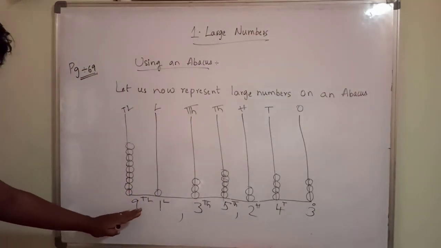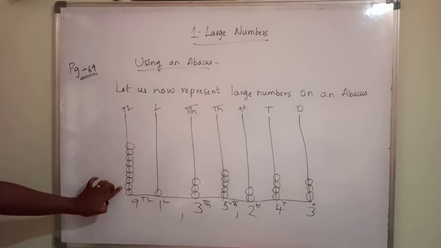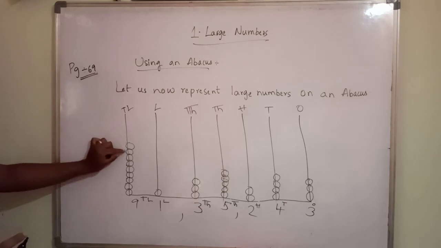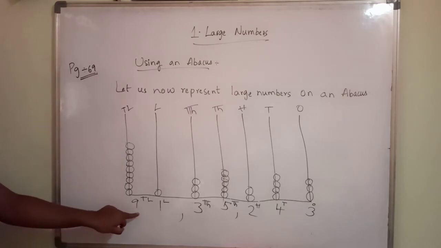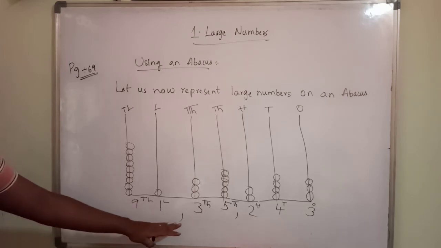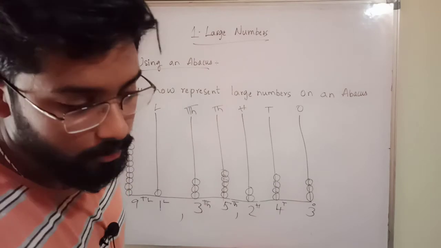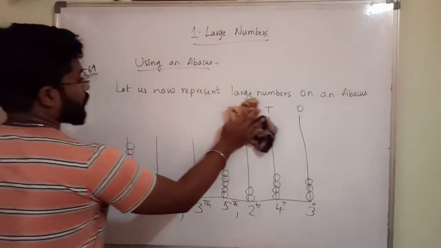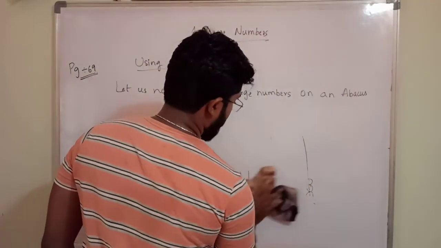Each bead here is 10 lakhs, so 9 into 10 is 90 lakhs plus 1 lakh, 91 lakh 35,243 is the number.